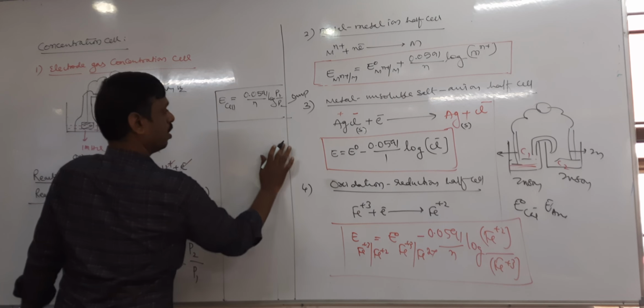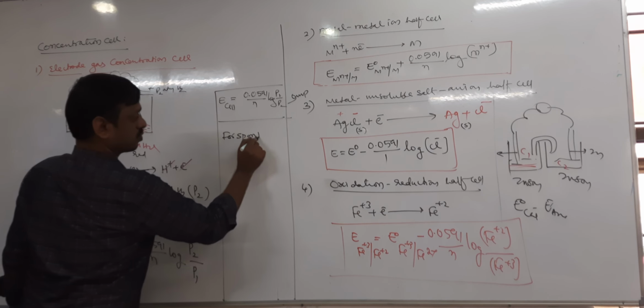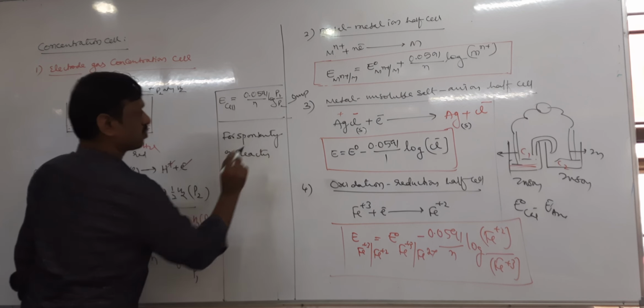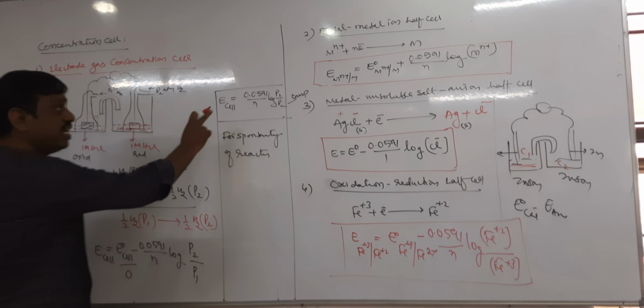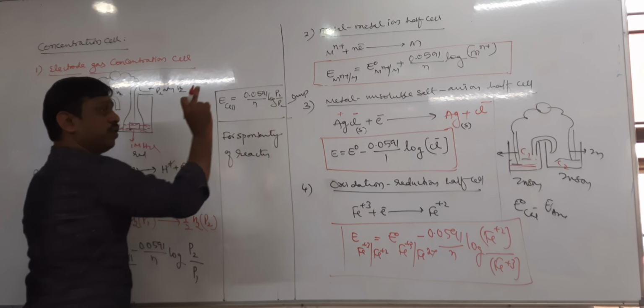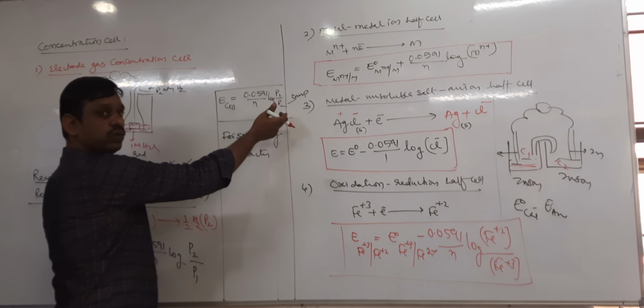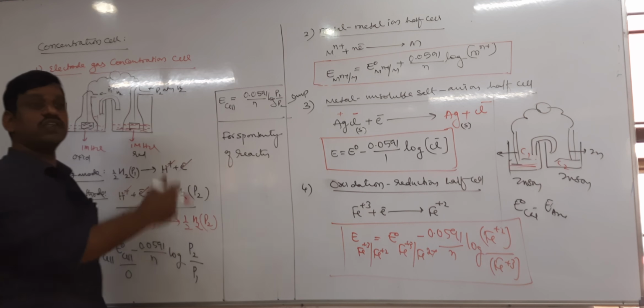Now the question is, for spontaneity of the reaction, E cell should be positive or negative? E cell should be positive. To get E cell positive, among P1 and P2, which should be greater? P1. If P1 is greater than P2, then this value is positive, which means E cell is positive.